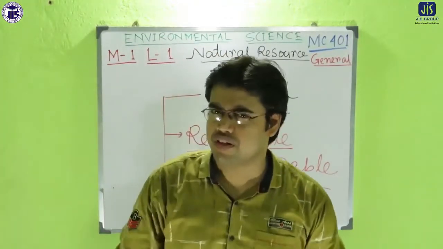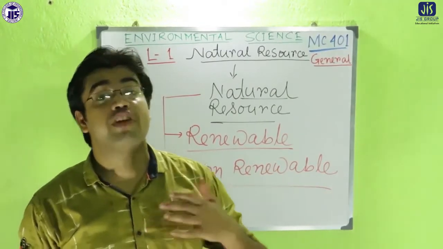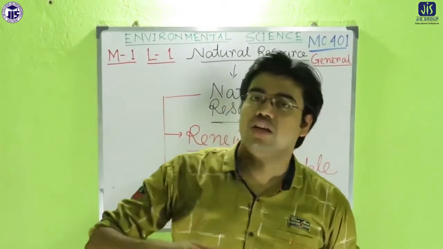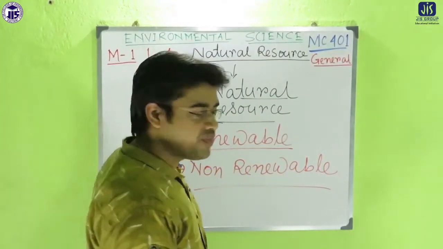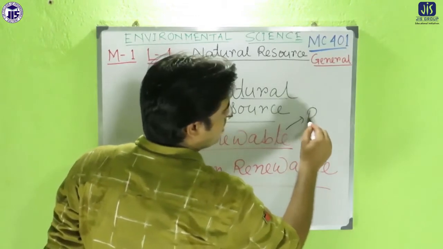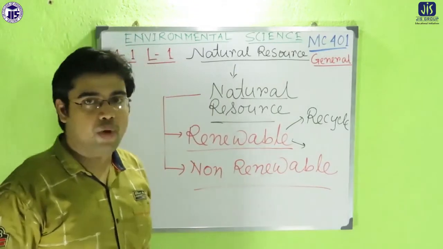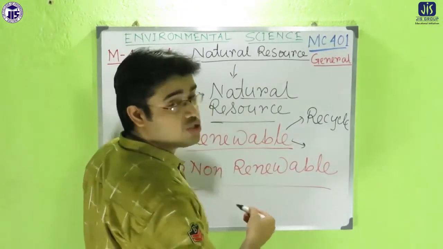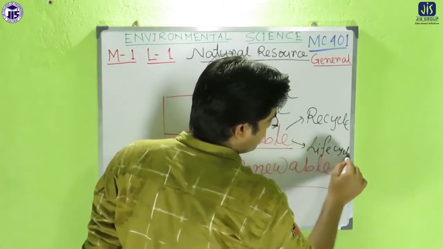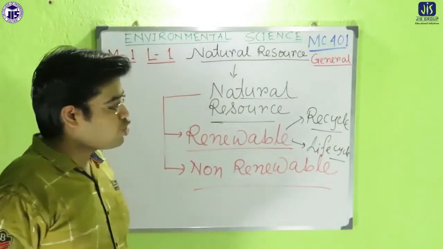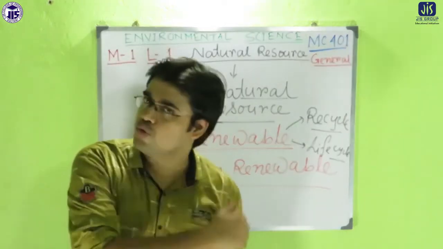What is the renewable resource? A renewable resource means which cannot be finished. That means if we use the renewable resource, either it will be recycled from time to time, or in the other way, that type of resources should have some kinds of life cycle. So mainly a renewable resource means which will be renewed from time to time.